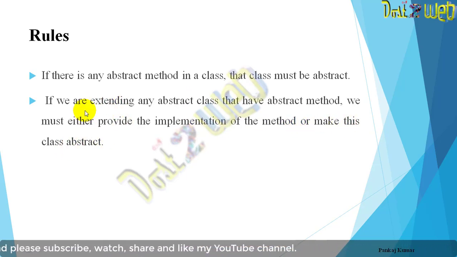When you inherit the properties from one class to another and it has an abstract method, make sure the class is declared abstract, otherwise it will not allow.